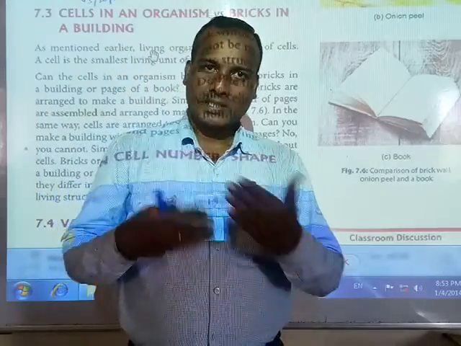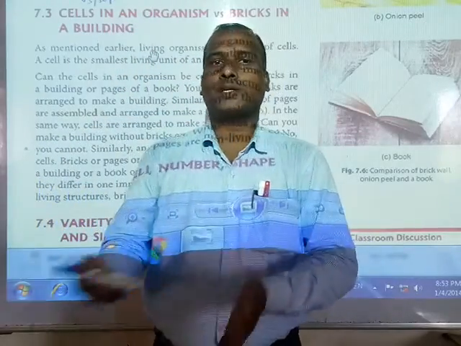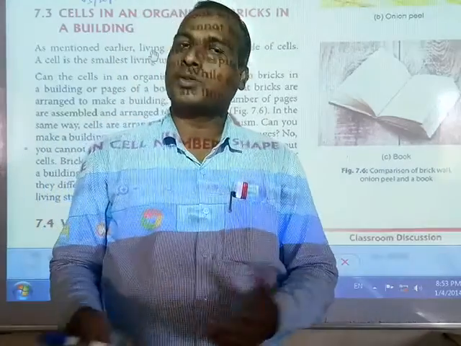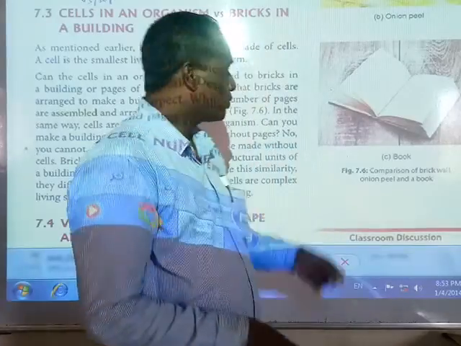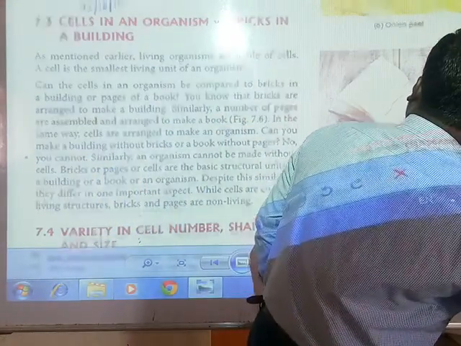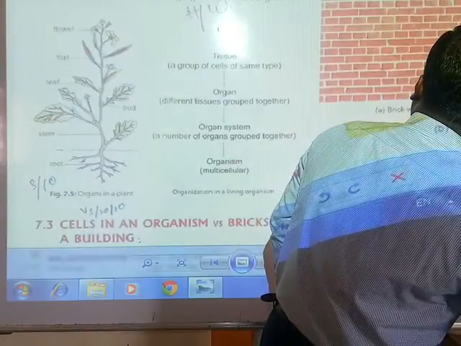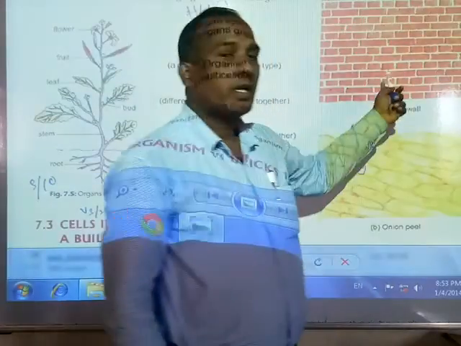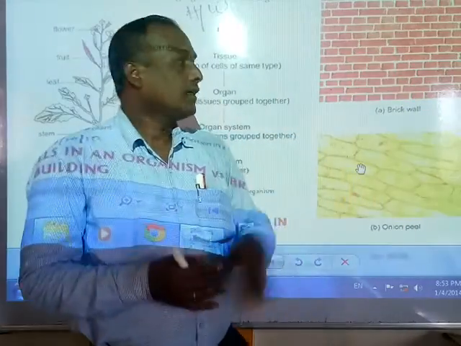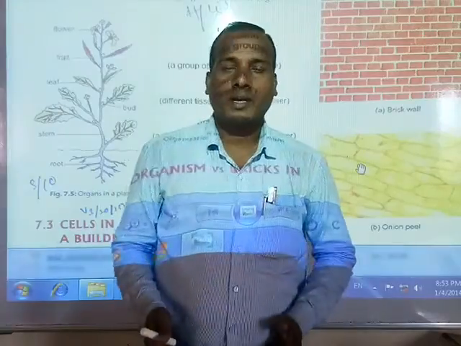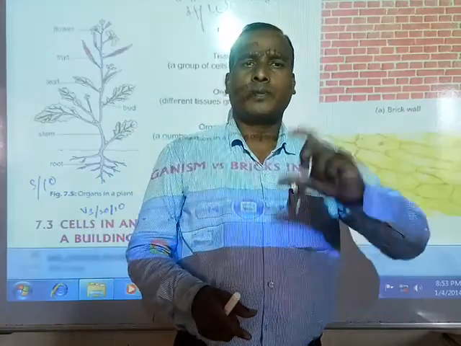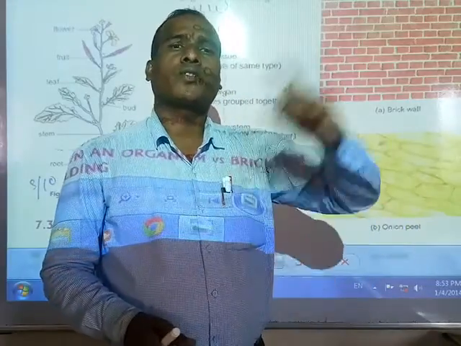Similarly, if you compare it with the bricks and the pages of a book, you can understand. Students, you should see here. This is a wall. So many bricks are used to make a wall. You already have an idea about that. One wall is made of bricks, so a brick is the smallest unit of the wall.